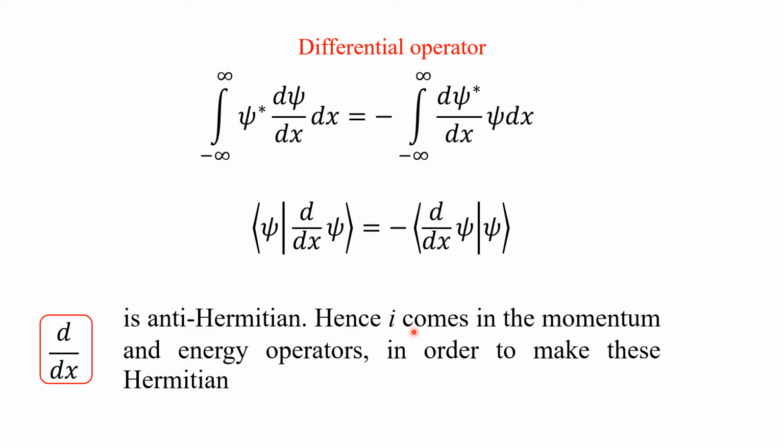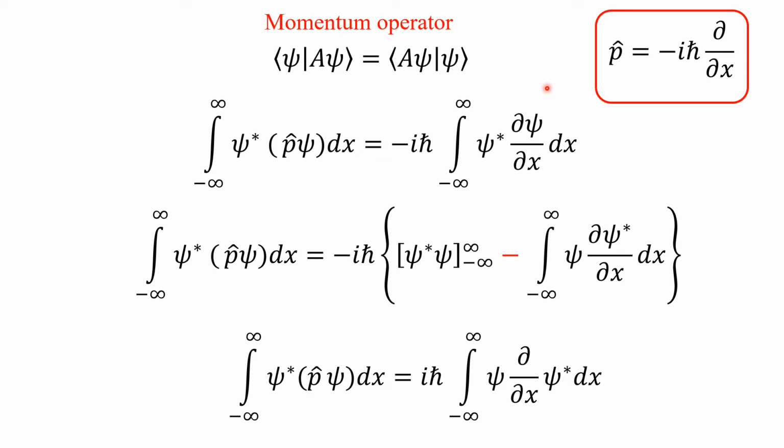Hence, i comes in the momentum and the energy operator, as I said already. The reason for i in both the energy and momentum operator is in order to make this operator Hermitian. We will see about the energy and momentum operator. Now we will see about the momentum operator.